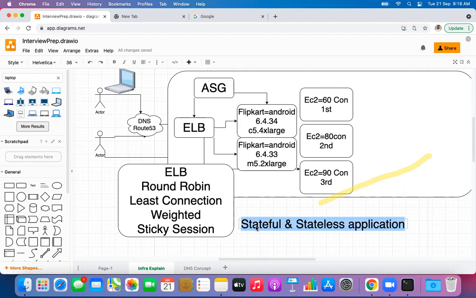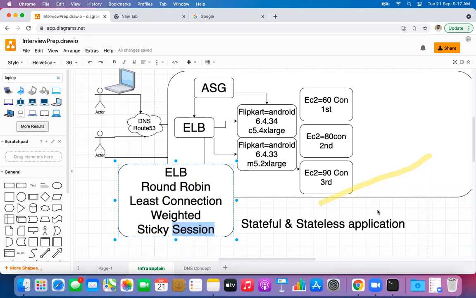But as per in a stateless application, we can write. I'm not so sure. Within a stateless application, it is not recommended to implement sticky session because it is not connecting to any sort of database. It is just fetching information from the web server itself, and maybe from caching, maybe from CDN, and maybe some other places, and it is serving the data. It does not require maintaining the connection status.